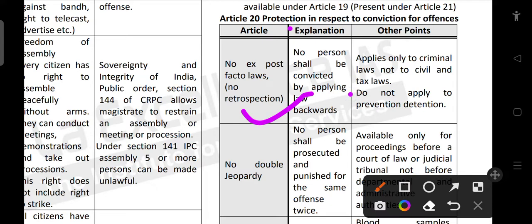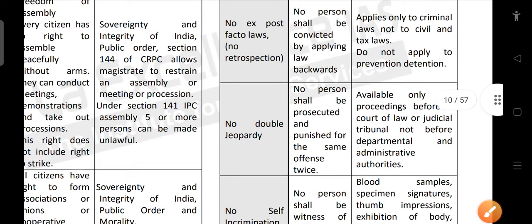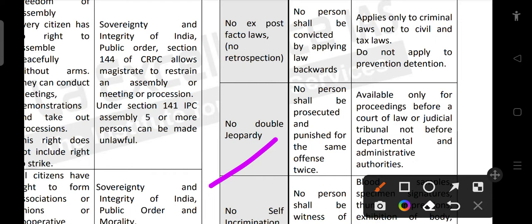But still, for civil cases we can do so. It applies only to criminal laws, not to civil and tax law. It does not apply to preventive detention. And then no double jeopardy. No person shall be prosecuted and punished for the same offence twice. We cannot give two punishments to a person. For the same crime, we cannot punish the person twice.